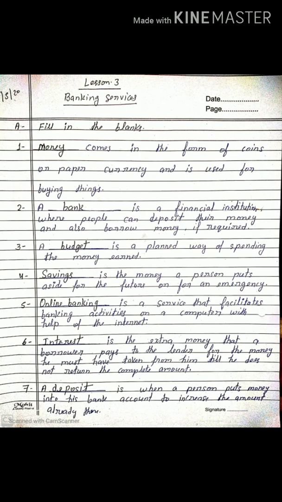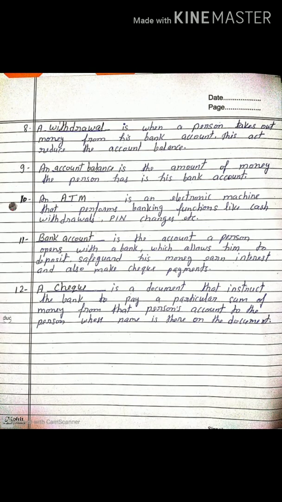Next, number 7, a blank space is when a person puts money into his bank account to increase the amount already there. Here fill up deposit. Now next, 8, a blank space is when a person takes out money from his bank account. This act reduces the account balance. Here you fill up withdrawal.